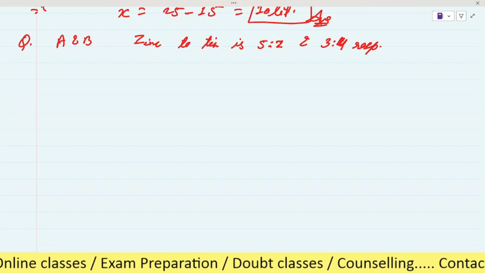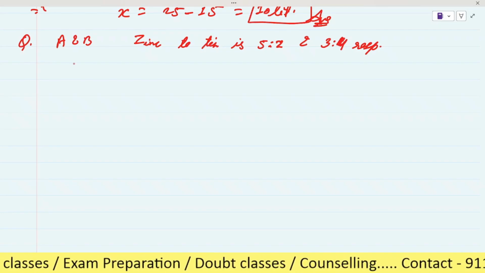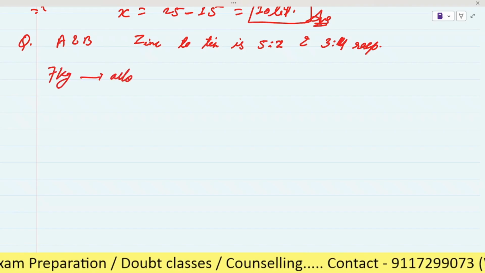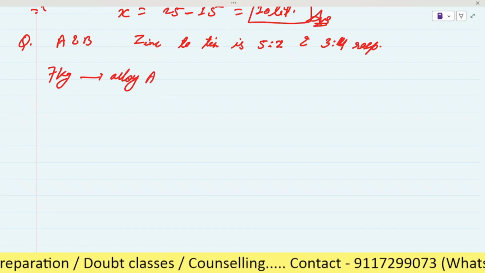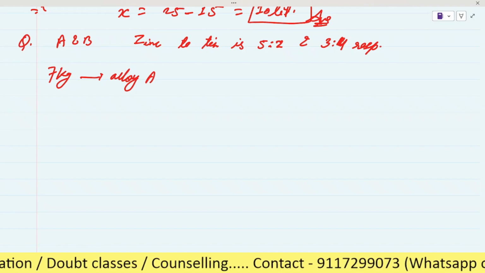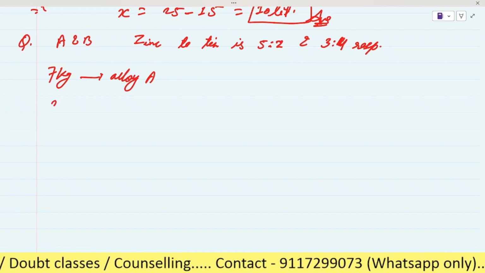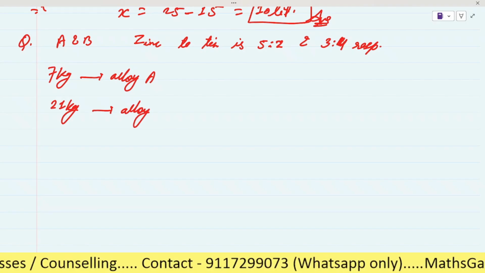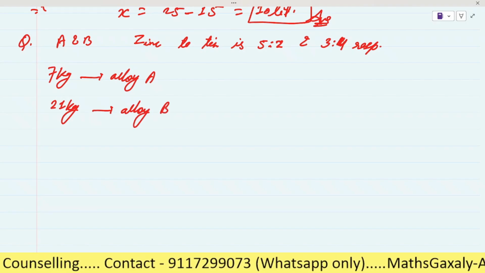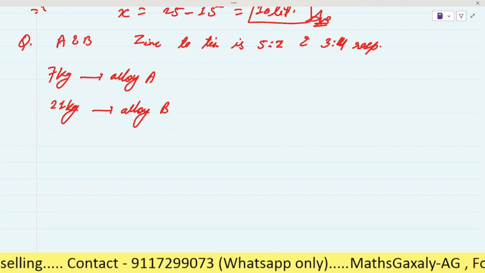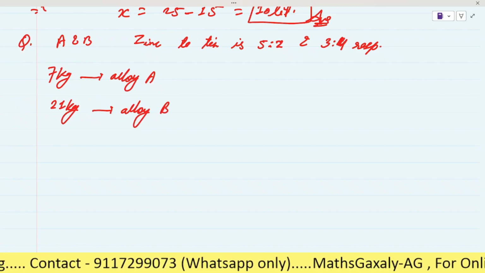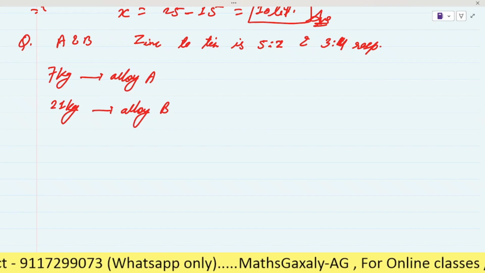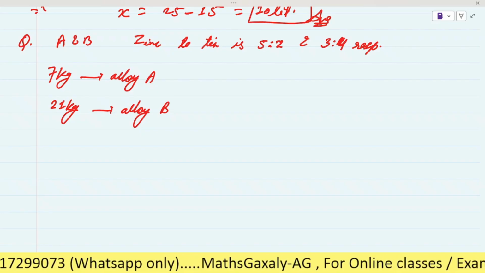7 kg of alloy A and 21 kg of alloy B are mixed together to form a new alloy.